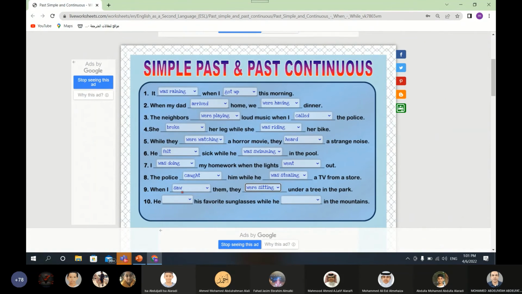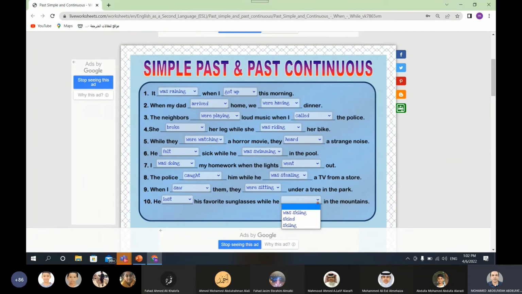Yeah, because the connecting word when is used with the past simple, and the second half of the sentence is past continuous. When I saw them, they were sitting under a tree in the park. So students, let's do the last one. Number 10. He bought his favorite sunglasses while he was in the mountains. He lost his favorite sunglasses while he what?